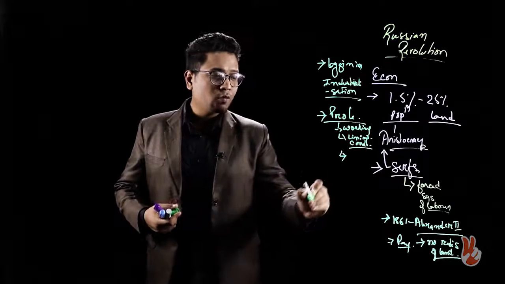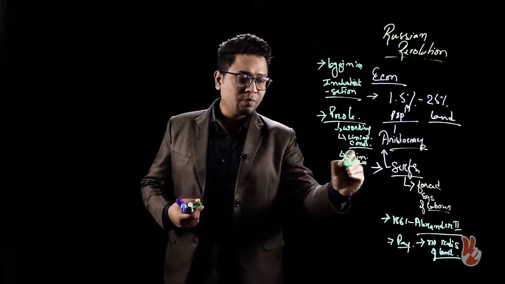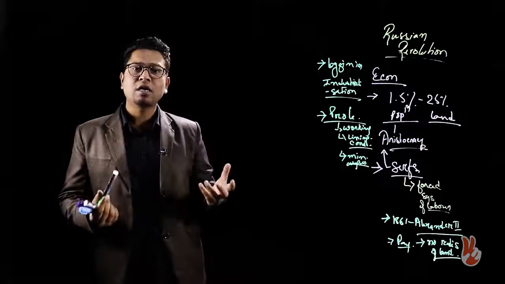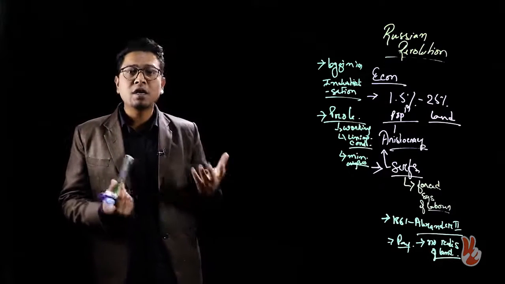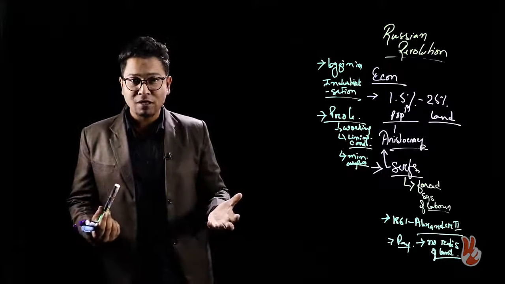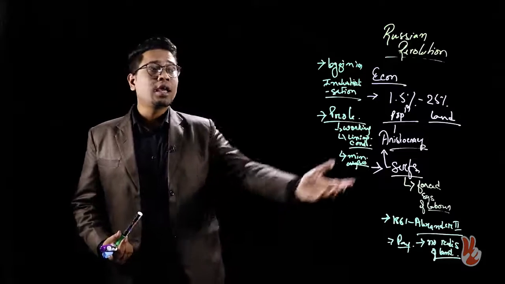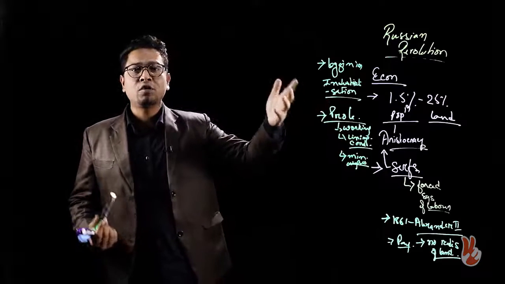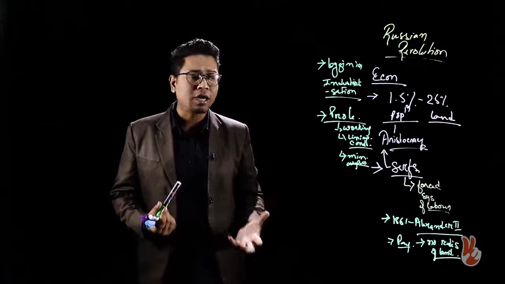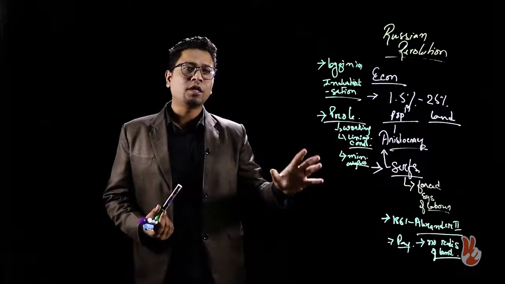Apart from that, the workers were paid minimum wages, barely enough for sustenance, and the workers were working in this condition. And where did the workers come from? They came from the peasantry itself, because the peasantry had no land to cultivate, and therefore the peasantry migrated into the city, and now the cities had become hotbeds of crime and squalid conditions. So this is the economic condition of Russia on the eve of the revolution.